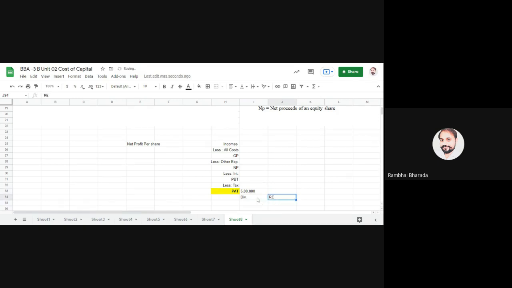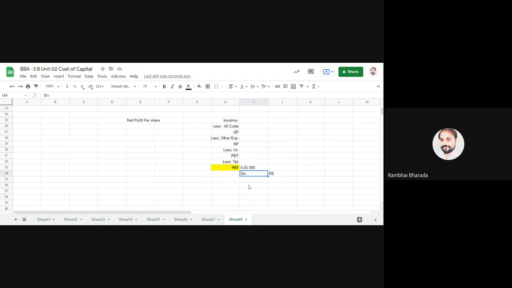Retained earning means reinvest, and dividend distribution means 5 lakh rupees will be divided between the shares. And suppose the company has a total of 1 lakh equity shares.